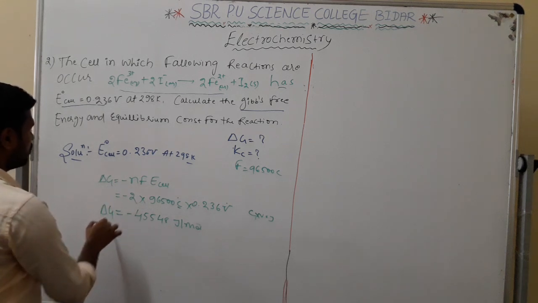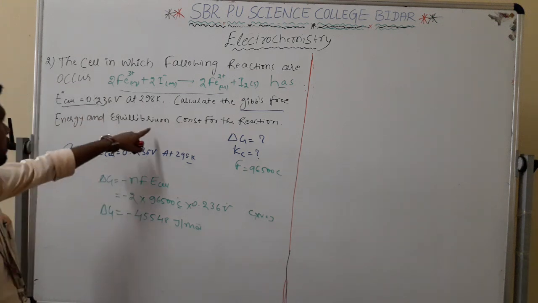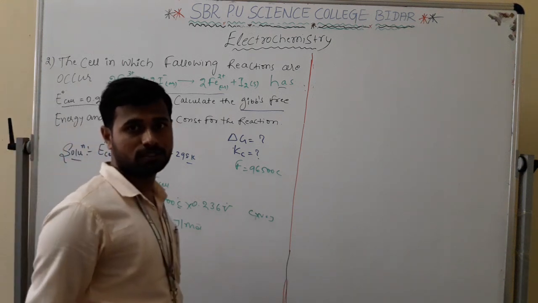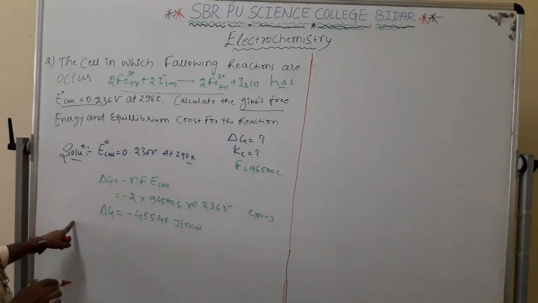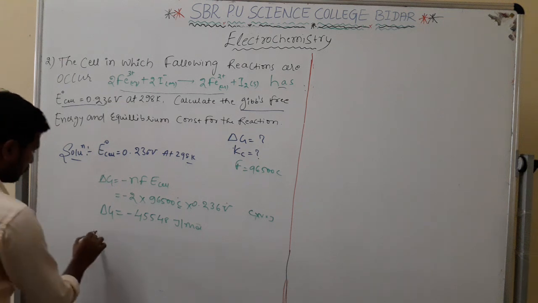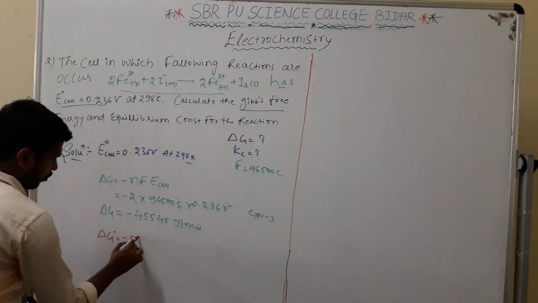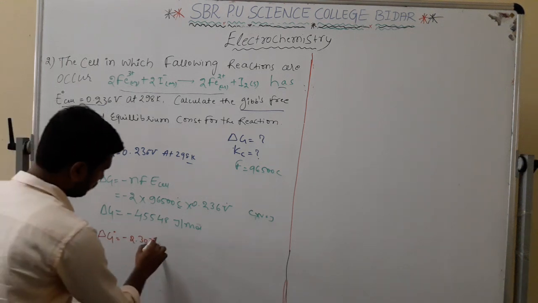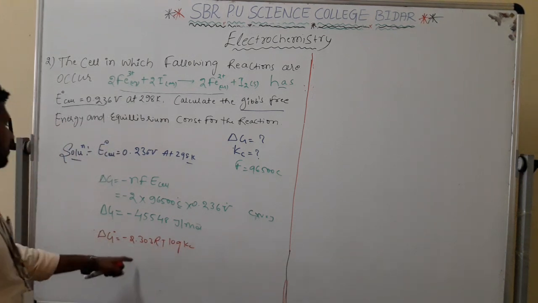I have got delta G. Now I have to substitute this value in the equilibrium constant formula. What is the formula? Delta G naught is equal to minus 2.303 RT log Kc. Tell me R. Very good.